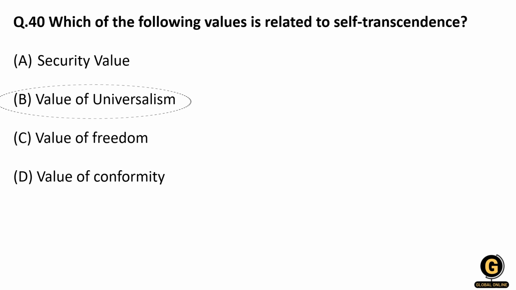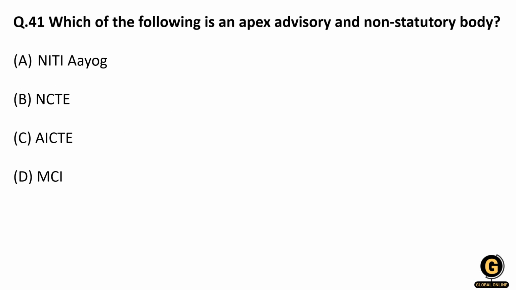So you remember, you read this theory of basic human values, right? So the question is, which of the following is an apex advisory and non-statutory body? So friends, as we have seen earlier, the non-statutory body is Niti Aayog, and it has replaced the Planning Commission, and it was formed in the year 2015, right? So the other three bodies are statutory bodies, which are enacted by legislation, right? And Niti Aayog is non-statutory.